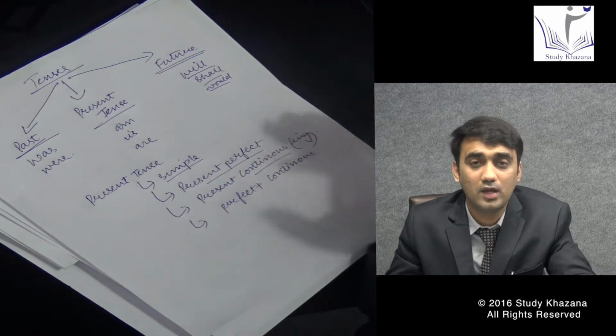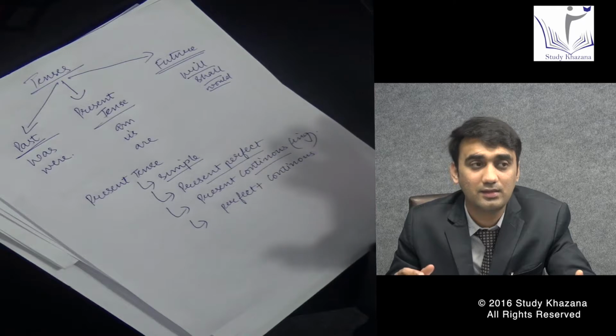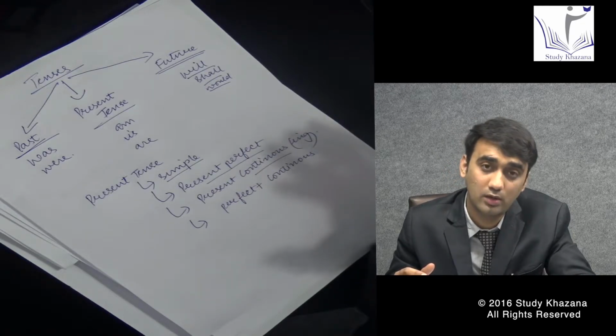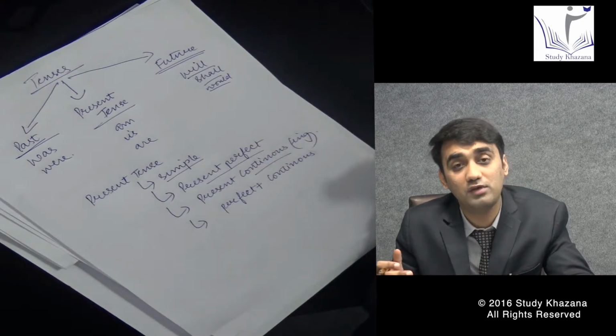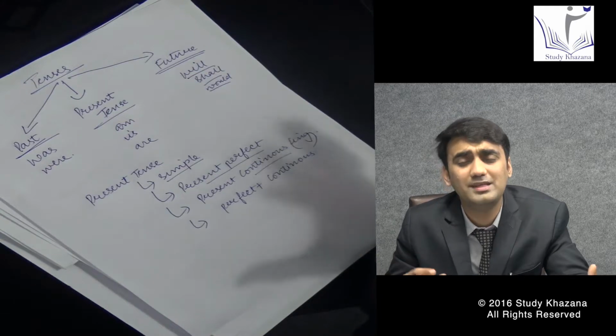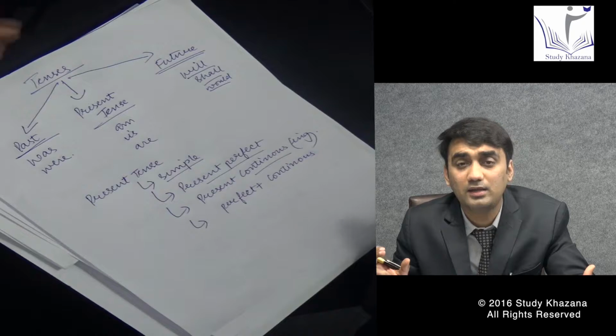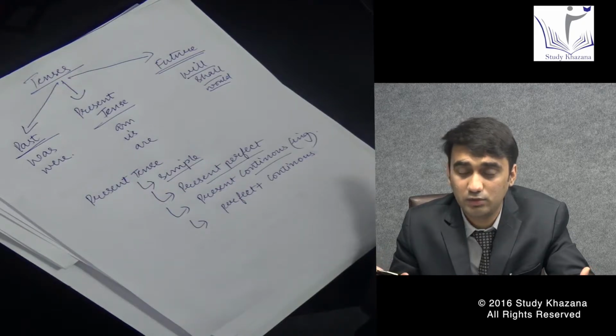Now when we talk about past tense, that can be a work done, or work you have been doing, or work you have started and already ended. So these are all things where you try to put the ed form, which is included in your five forms of verb.